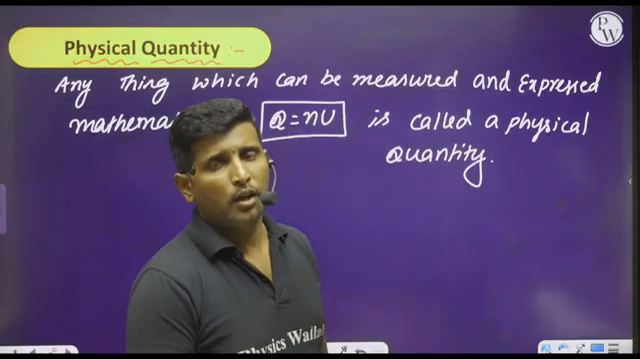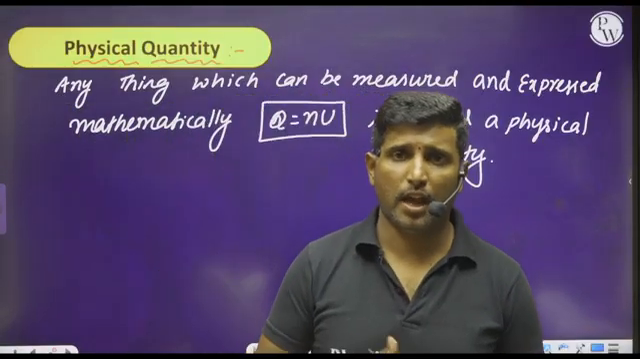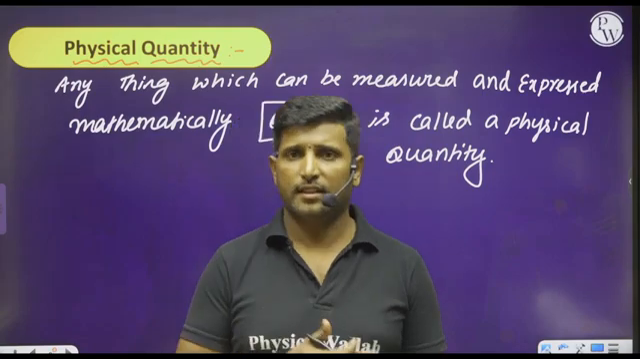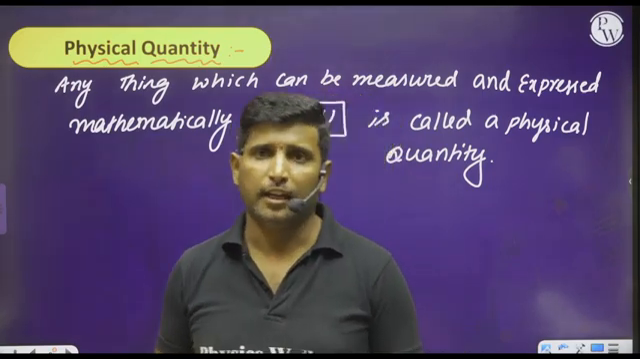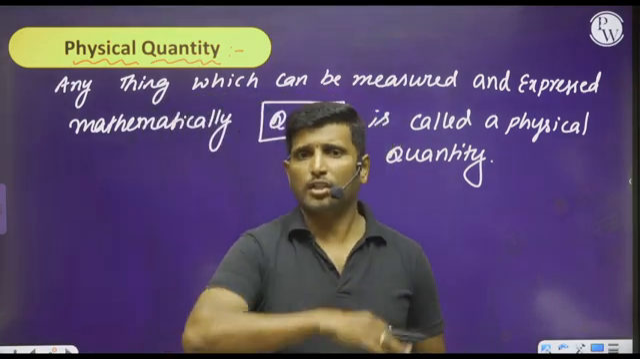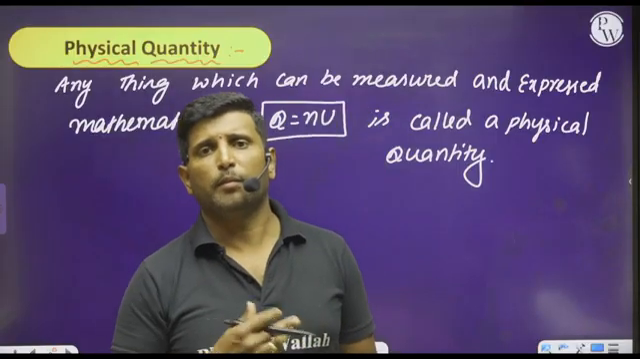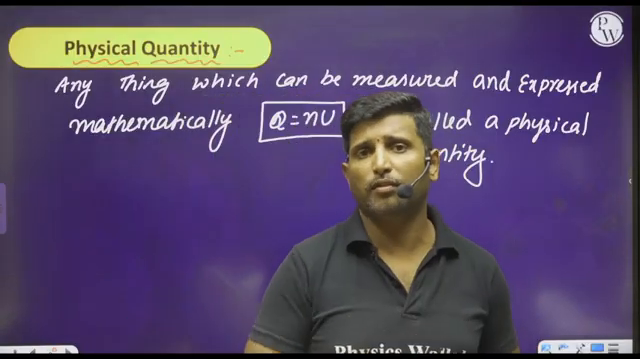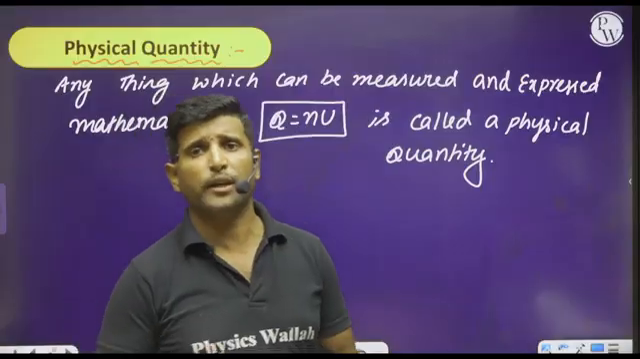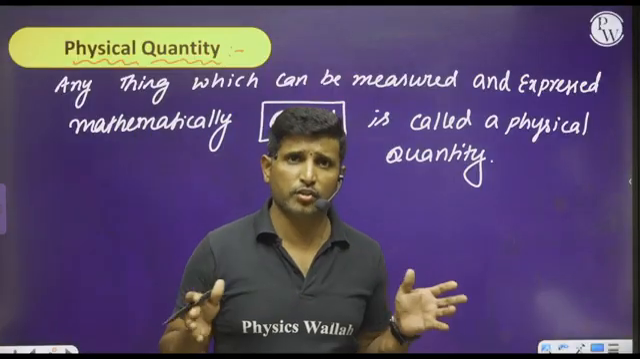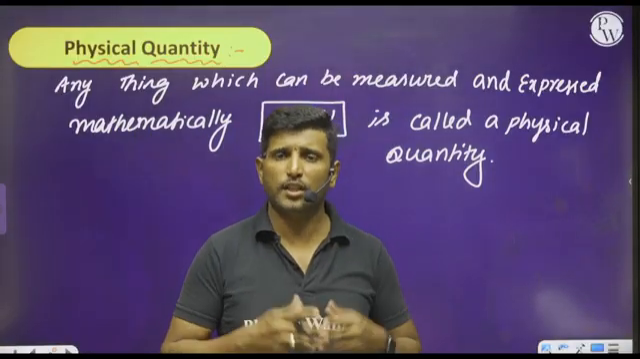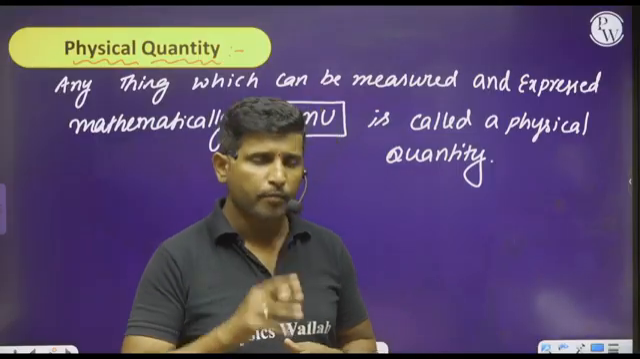For example, our happiness, sorrow, sadness, love, like, dislike, are all quantities which cannot be measured and cannot be expressed in the form of Q equals N into U. So these quantities cannot be discussed in physics, or especially in science. Is it clear?